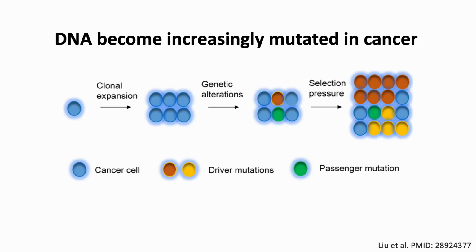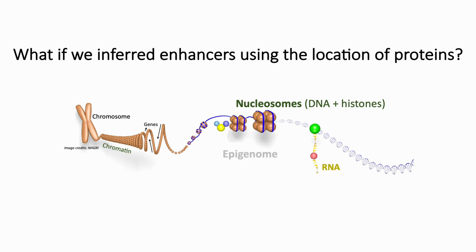Confounding our ability to detect enhancers in cancer is the fact that DNA sequence becomes progressively mutated in cancer, which makes it especially challenging to track how enhancers change in a mixed cell population outside of single cell approaches, for which we do not currently have widely available single cell ChIP-based assays. So a question my group asked is: what if we inferred enhancers not from DNA sequence, which is generally the standard for enhancer prediction, but from the location of these exact balls on the string?